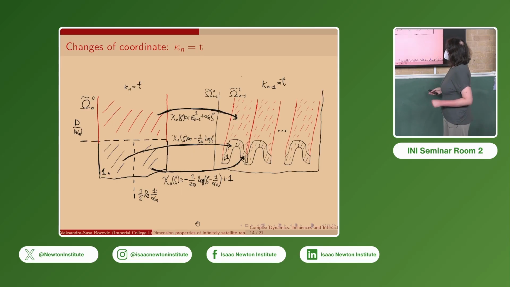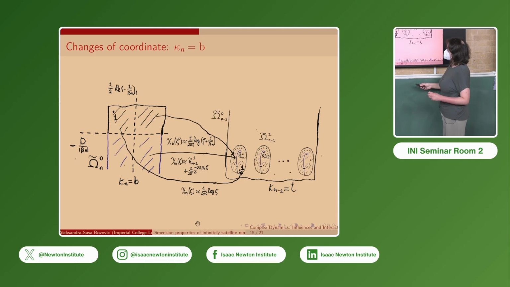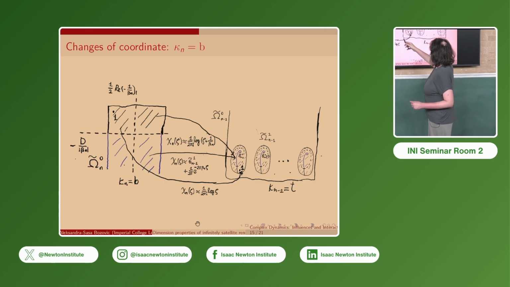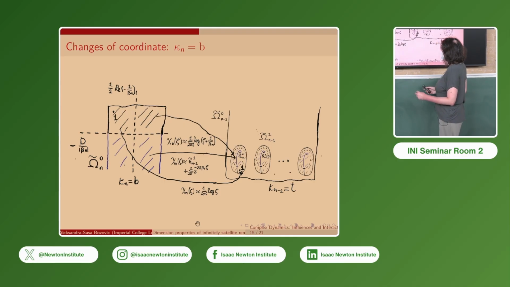And then when we take the translations one by one, they will tile the upper end of the Fatou coordinate plane. However, in the bottom case, above minus d over mod beta n, the map behaves like a logarithm, but below this height, it behaves like an exponential which winds around the periodic points emerging from the renormalization.